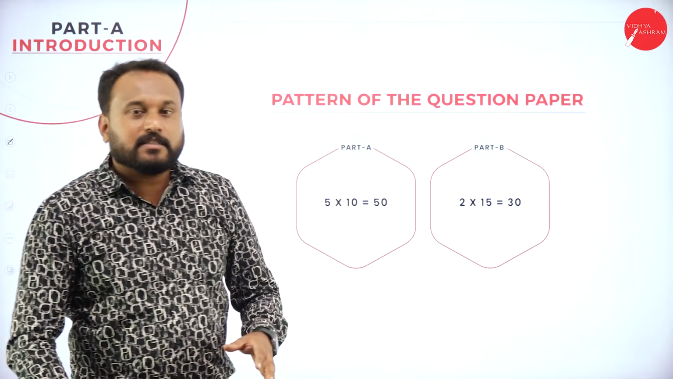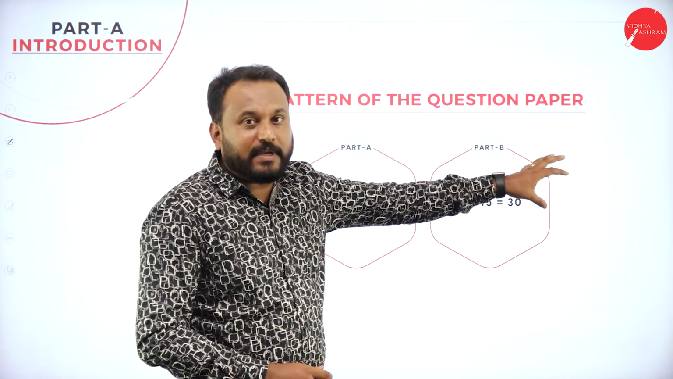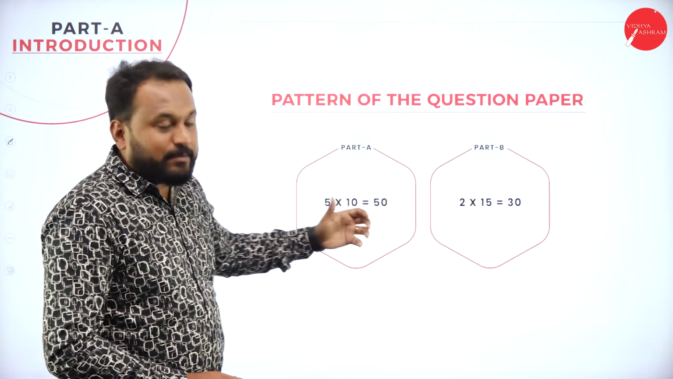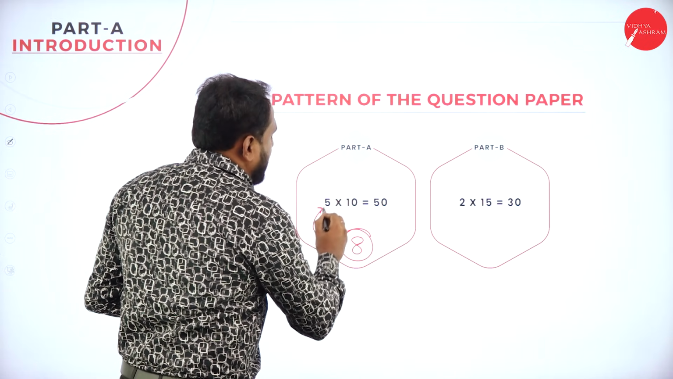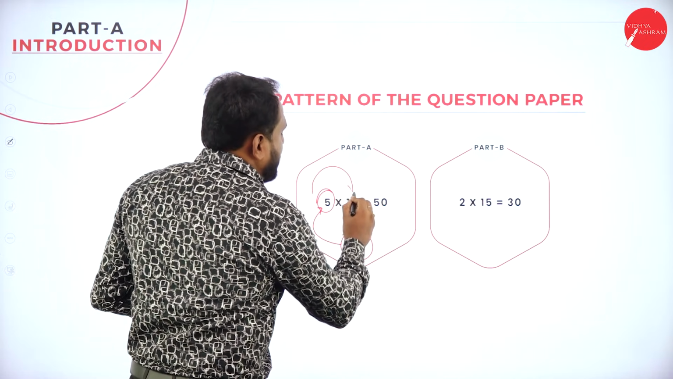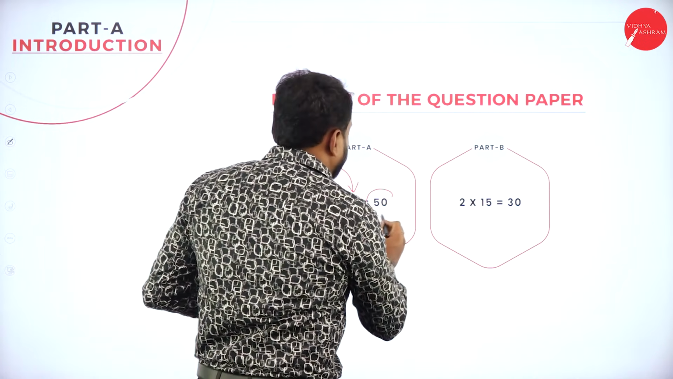So how is the pattern? The pattern is very important, which you are supposed to know. Part A is there and part B is here. Now in part A, you will be getting 8 questions and you are supposed to write only 5 questions. Each question carries 10 marks. That is 5 into 10, 50 here.